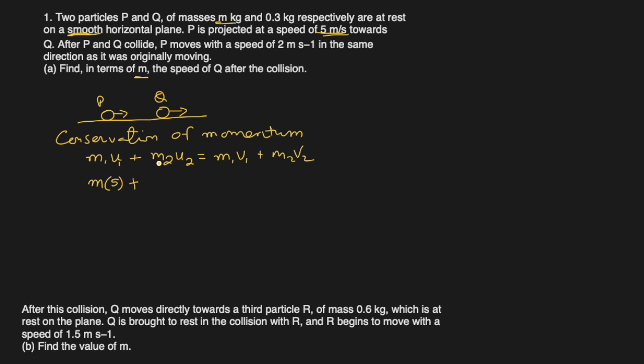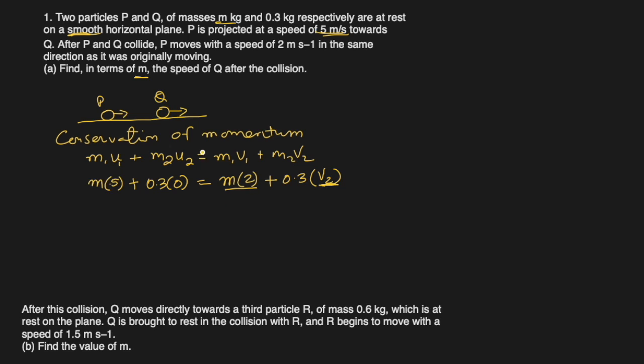Plus, since Q is at rest, only P was projected, so that means Q is still at rest. So 0.3 is the mass, but the speed is 0, and then m1 is again m, and it moves 2 meters per second in the same direction. So this was positive, this will remain positive. Then we have m2, which is 0.3, but we do not know its velocity. And this is the velocity they are asking for. Find in terms of m the speed of Q. Speed of Q is this one, so we have to isolate this one.